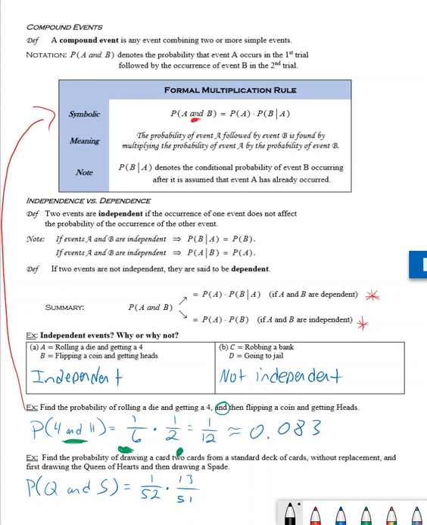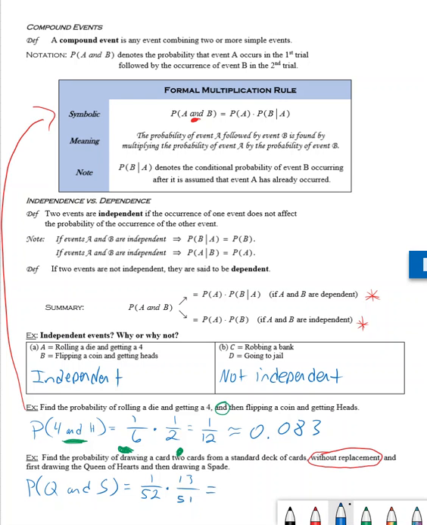Now, there are 13 spades. So that's going to be 13 out of the 52 cards. All right. Now, instead of saying 13 out of the 52 cards, we actually say it's 13 out of 51 cards because the previous card was actually taken out, because this says without replacement.